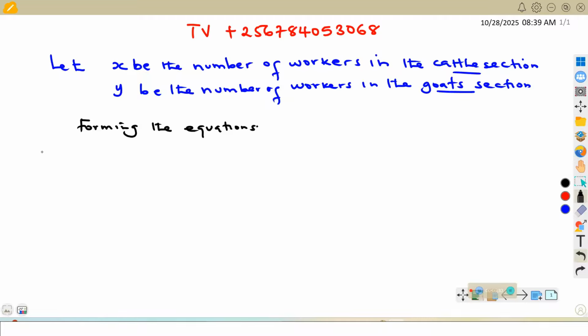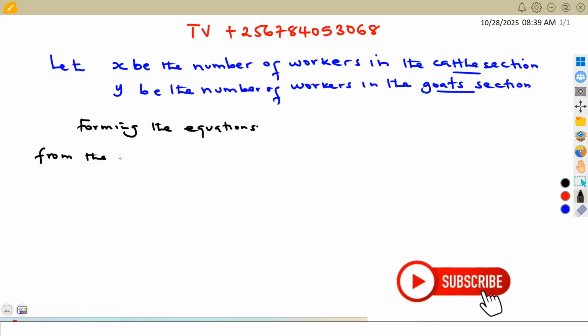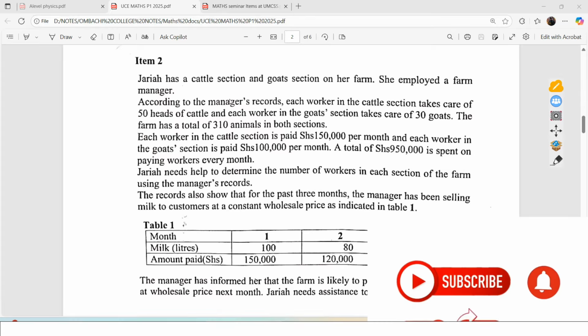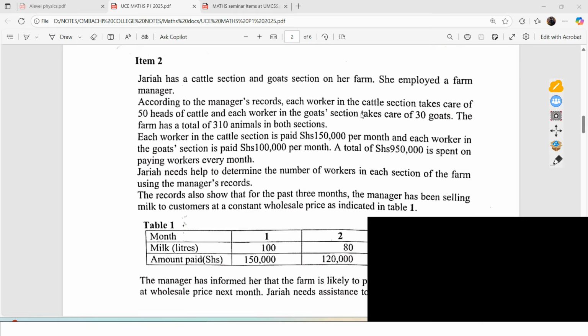Now, first of all, we have records from the animals. From the animals records, let us get back to the question. We are saying, according to the manager's records, each worker in the cattle section takes care of 50 heads of cattle, and each worker in the goat section takes care of 30 goats. And the farm has the total of this.